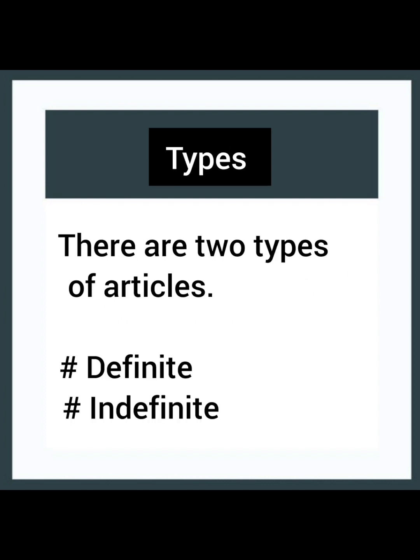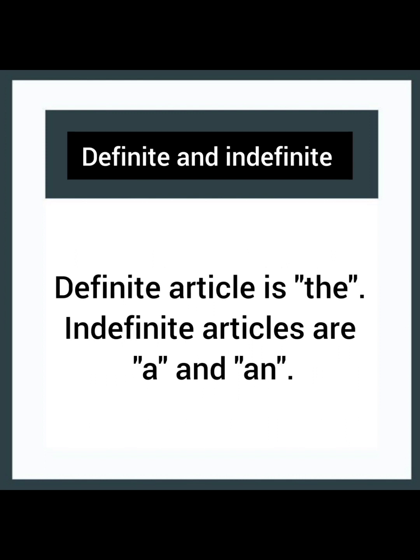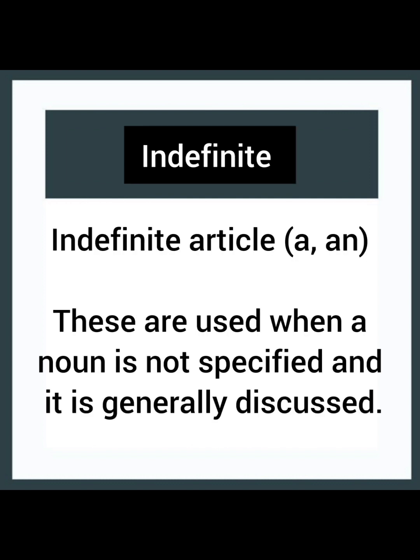There are two types of articles, definite and indefinite. Definite article is used with specific nouns. Indefinite articles are used with non specific nouns and singular nouns. Definite article is the, and indefinite articles are a and an.